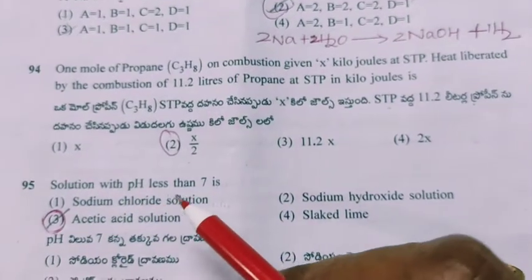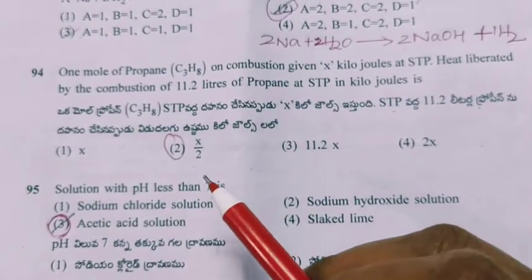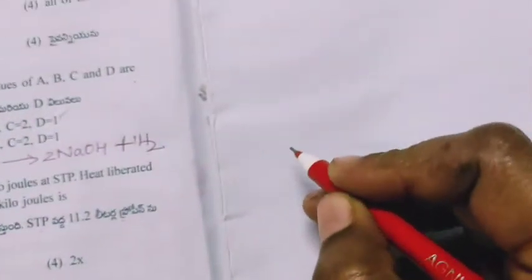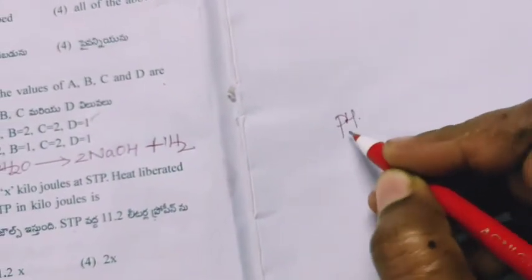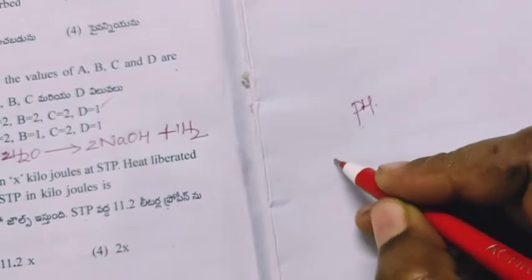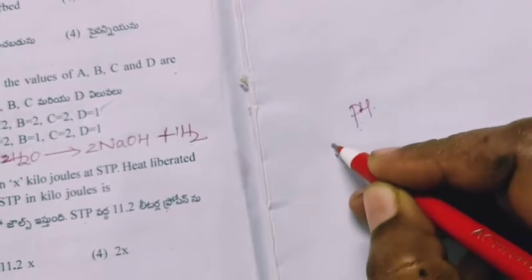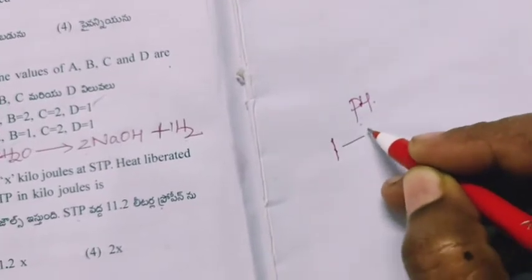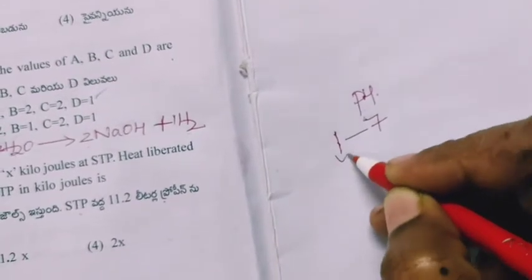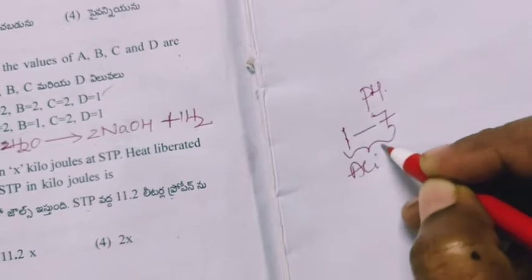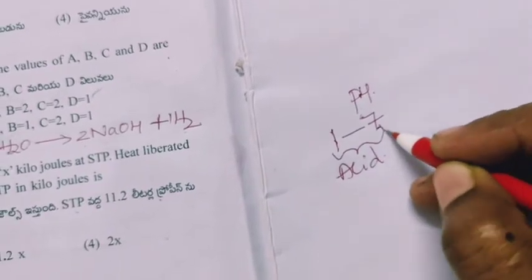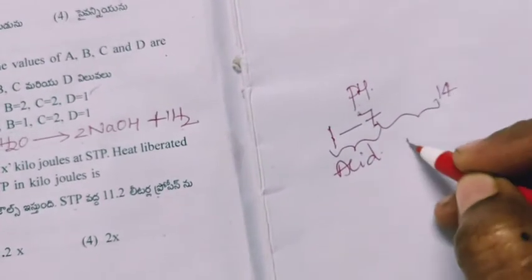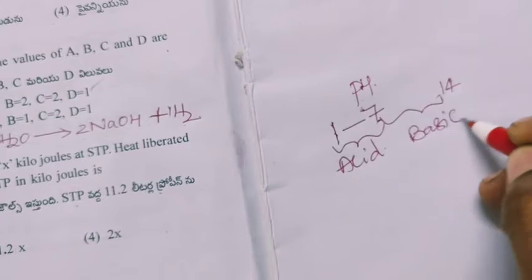Next question. Solution with pH less than 7 is. So here the pH from 1 to 7, they are acidic in nature, and 7 to 14, they are basic in nature.